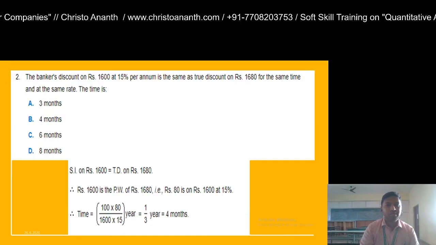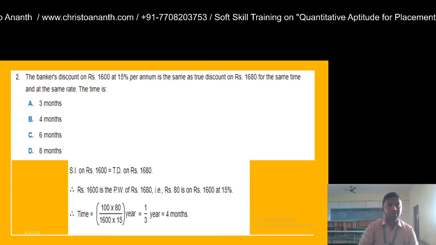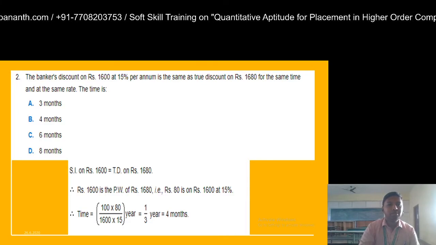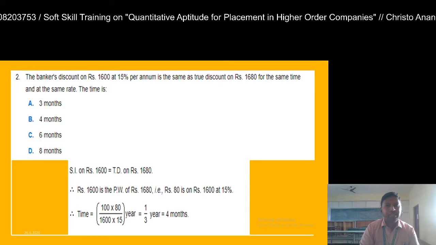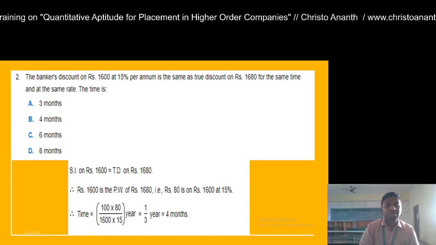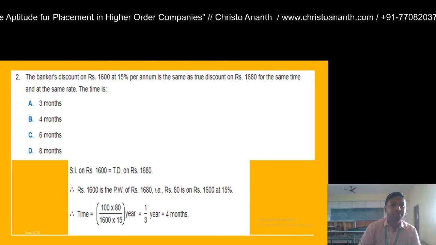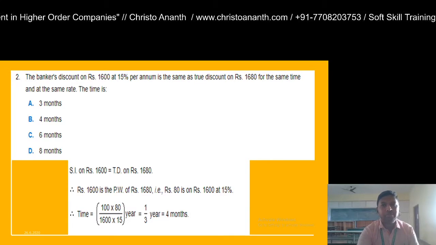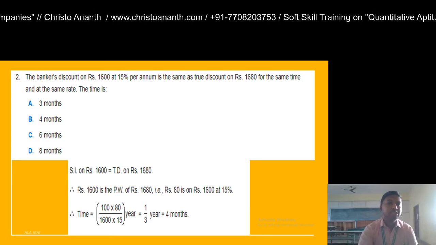What we are going to do is write down what is given in the problem. First of all, it is given that the banker's discount on rupees 1,600 at 15 percent rate of interest is the same as the true discount on rupees 1,680. So for the first half of the statement, SI on rupees 1,600 is the same as the true discount TD on rupees 1,680.